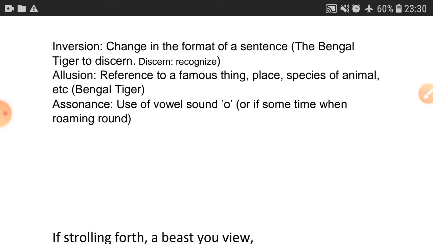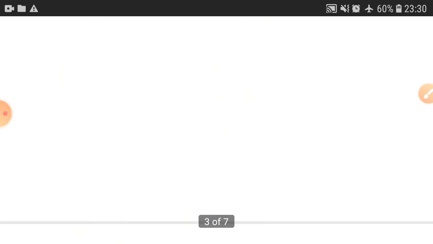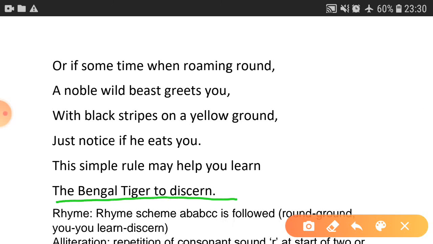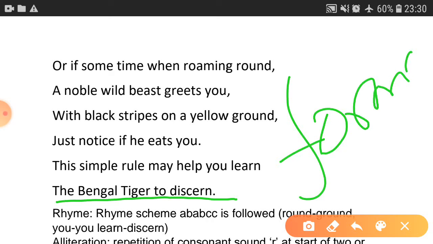The verb is not in the position where it should be. The format of the sentence is changed. What we say is, "You will recognize the Bengal tiger," but here it is "The Bengal tiger to discern." So "You will recognize the Bengal tiger" is the normal sentence that we say. But here what happens? The sentence format is changed. What is changed? The format.